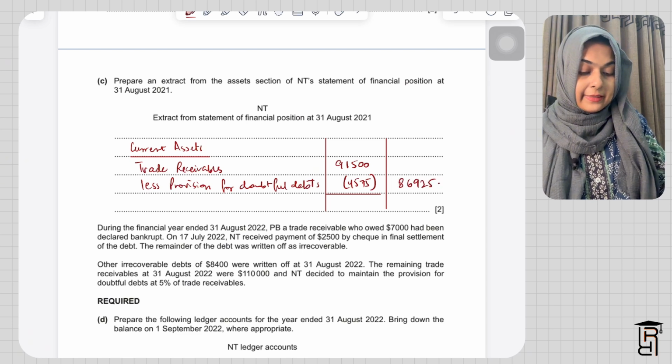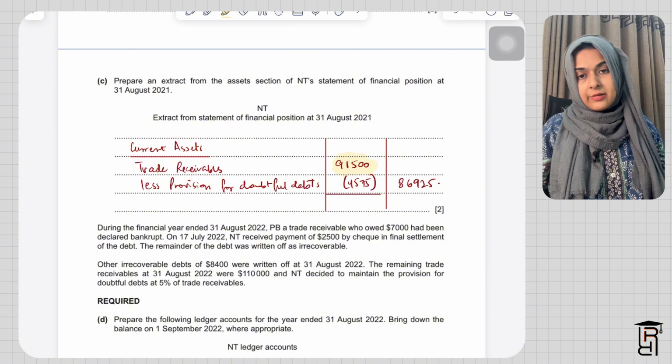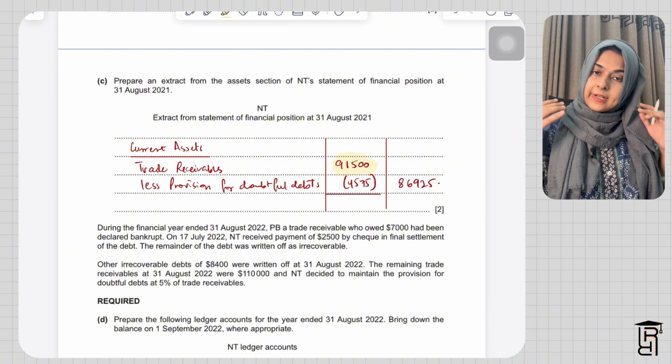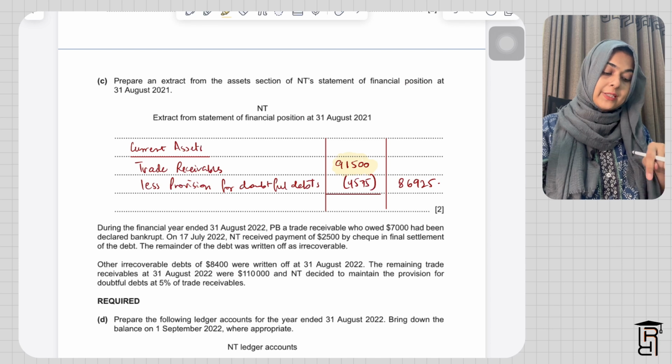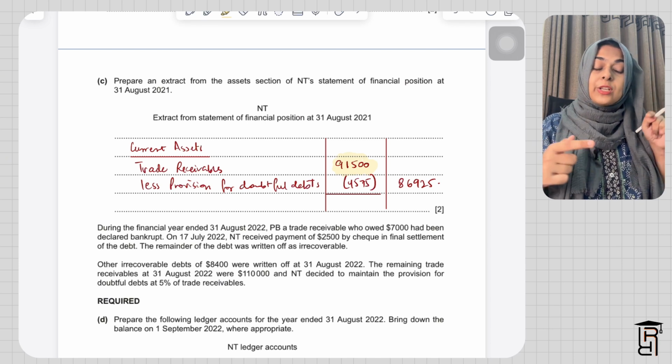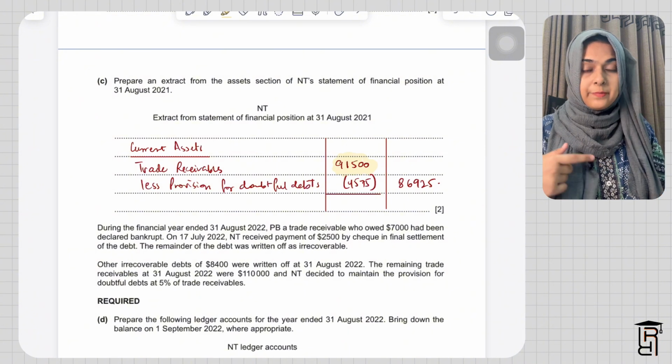So notice that this amount 91,500 was net of all the irrecoverable debts. Whatever irrecoverable debts were written off during the year, all of them were subtracted, and then we got this amount 91,500, which was the trade receivables amount at 31st August 2021.